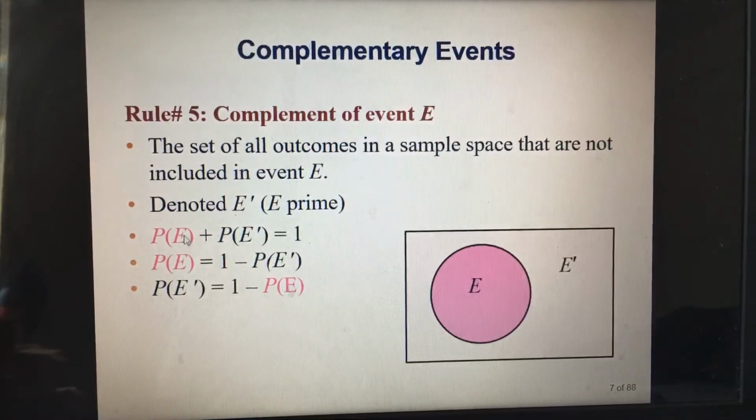The probability of event E plus the probability of event E complement equals 1. The probability of event E equals 1 minus the probability of event E complement. And also, the probability of event E complement equals 1 minus the probability of E.